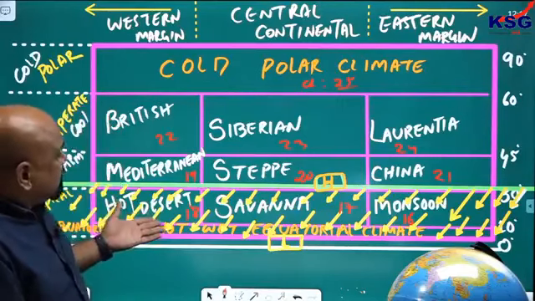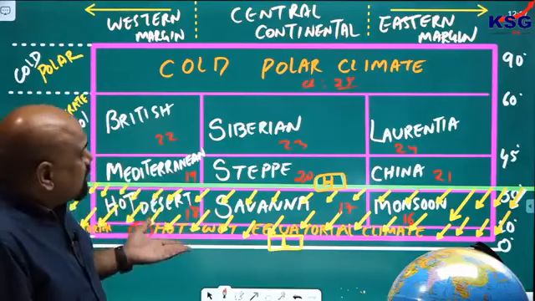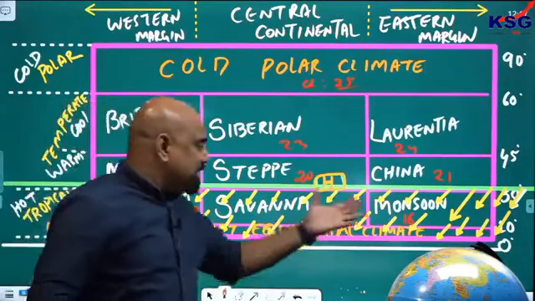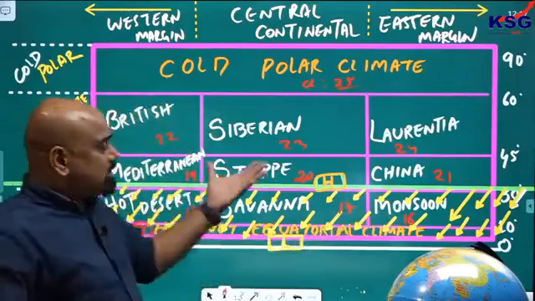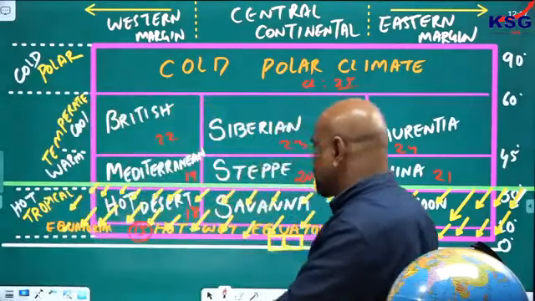You see this very nicely given in your booklet. If you have your book, you can see G.C. Leong, you will see all these things. What I am saying is, each of these climatic types I will discuss in detail, but today, as I said, I am talking about the climate, that is wind system.